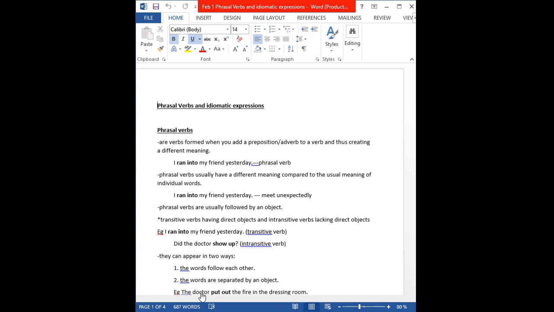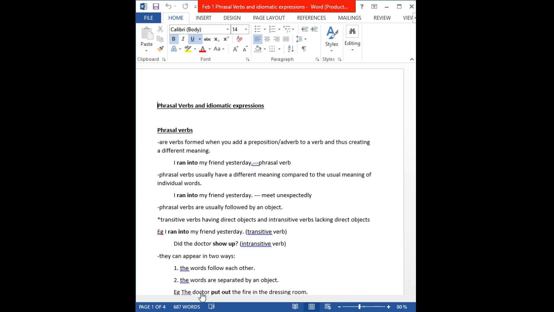So we have, I ran into my friend yesterday. Ran into as a phrasal verb means to meet unexpectedly. In the past tense, it will be met unexpectedly. So you should also be keen on the tense. If the phrasal verb is in the present tense, the meaning is in the present tense. If it is in the past tense, the meaning is also in the past tense.